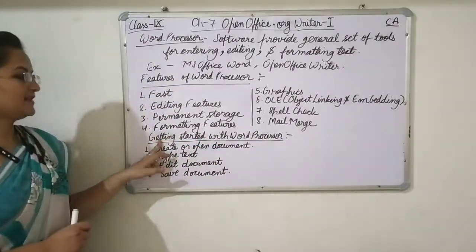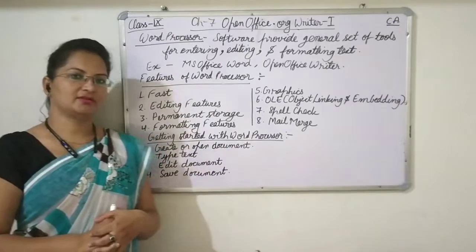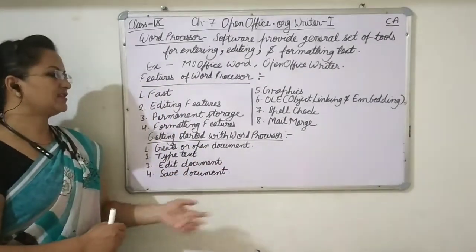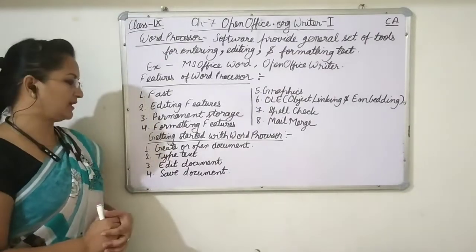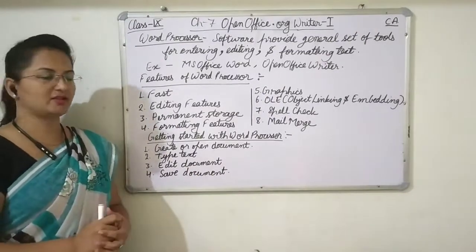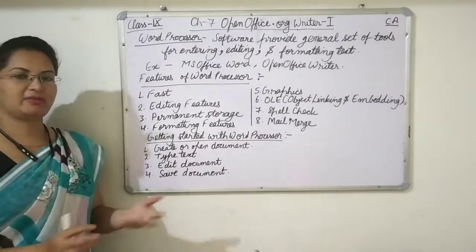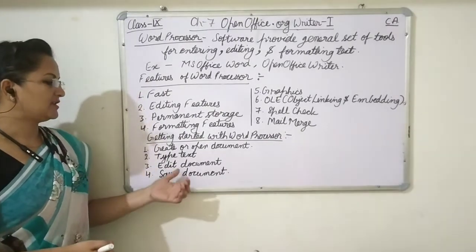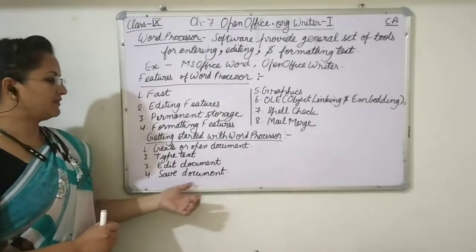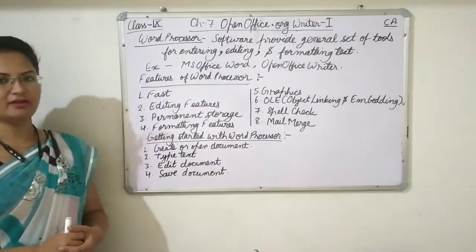Now, getting started with the word processor. If we have to work in word processing software, there are a few things you have seen that we used to do again and again, like we used to create or open an existing document. Then we can type text in the Word document, as well as make changes in the document whenever we want, and we can save the document for further use.